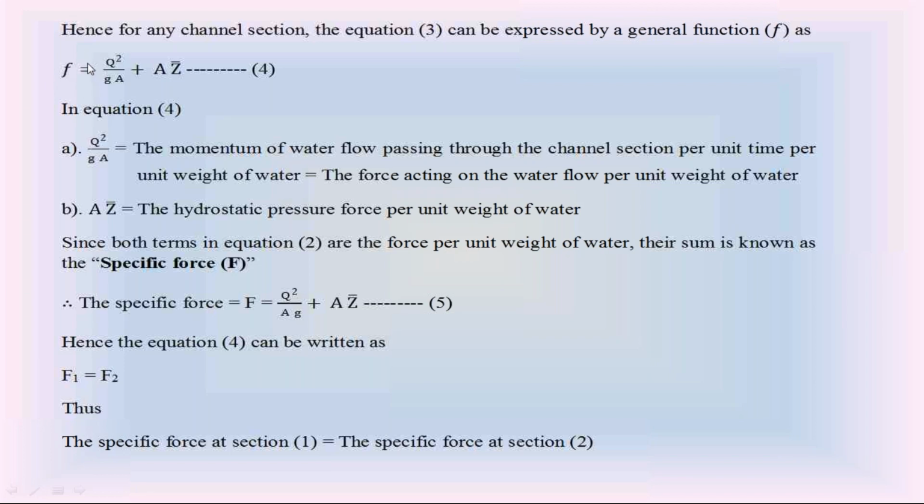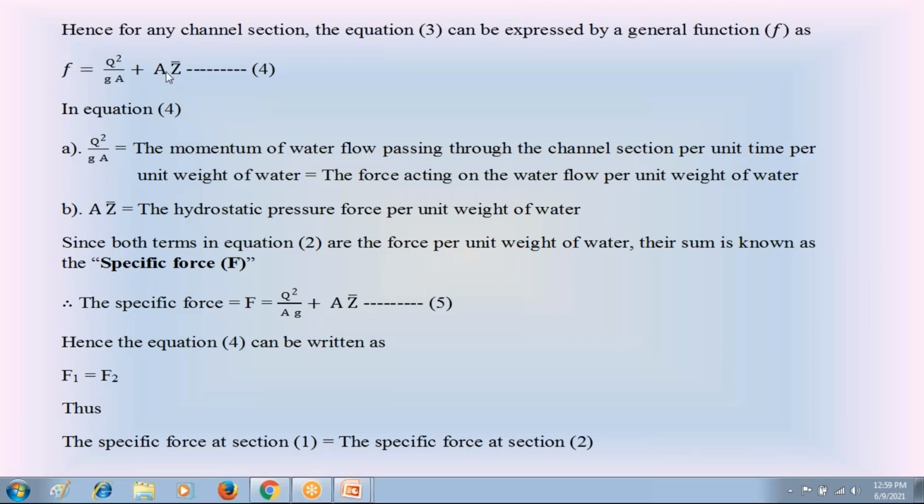This f is called the specific force because in this equation 4, Q square by ZA is the force acting on the water flow per unit weight of water, and AZ bar is the hydrostatic force acting on the open channel water flow per unit weight.